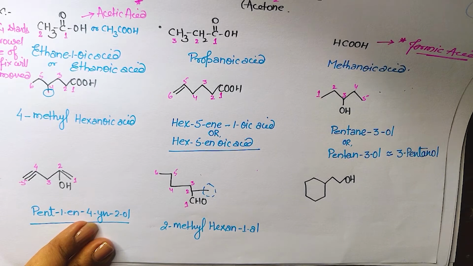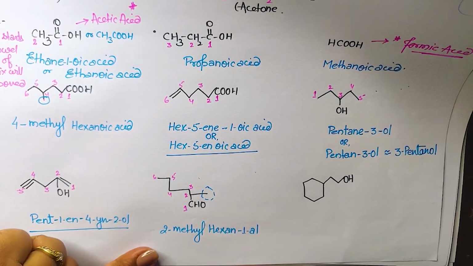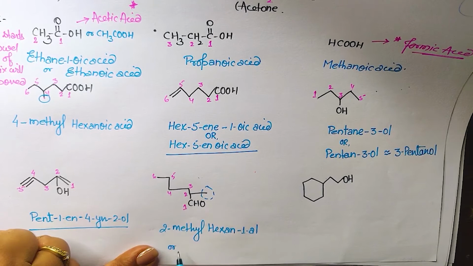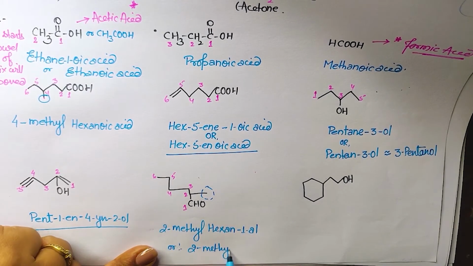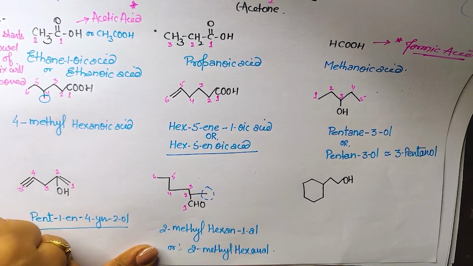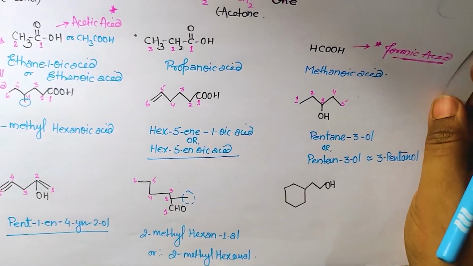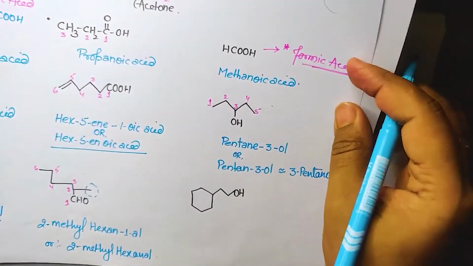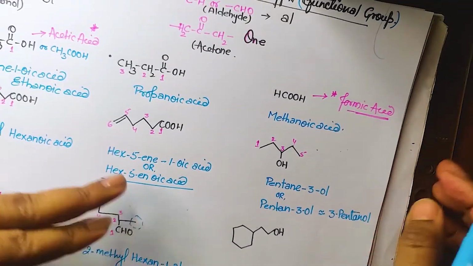Class 11 में थोड़ी सी changes होंगी, that I will explain over there. Okay? समझ में आ गई बात? Clear है? So this is, we can write over here 2-methylhexanal. Why? Because it is understood that al will be at the first position. ठीक है, आप लिखो या ना लिखो. चलिए, अब यहाँ देखो.